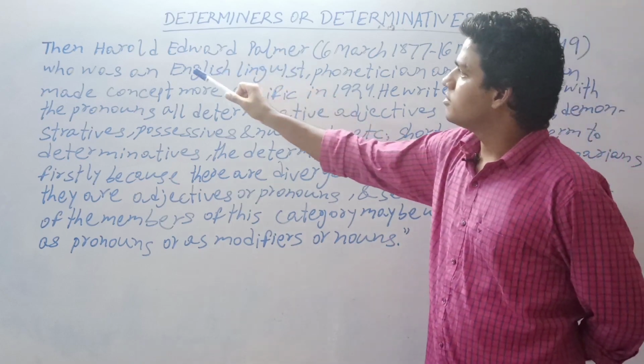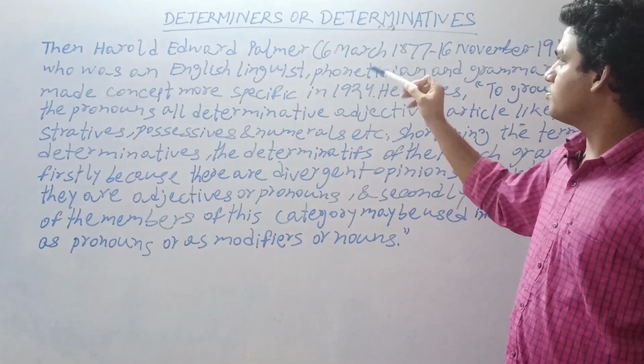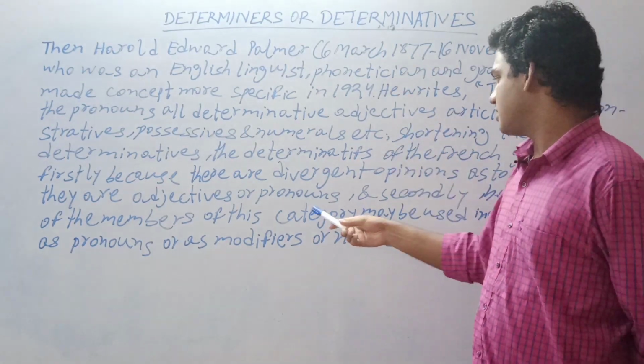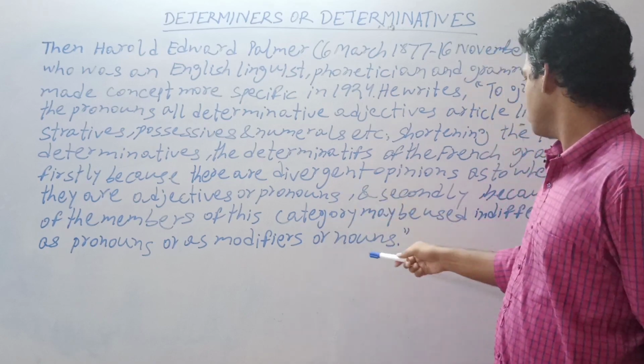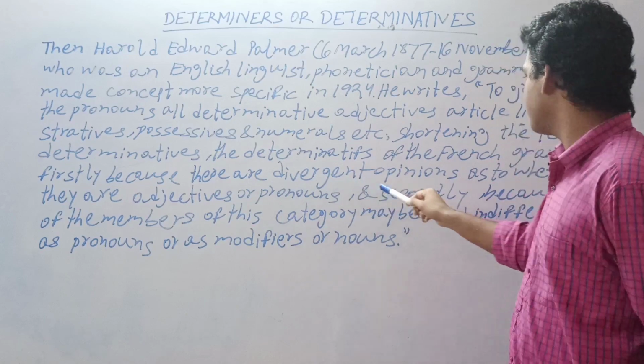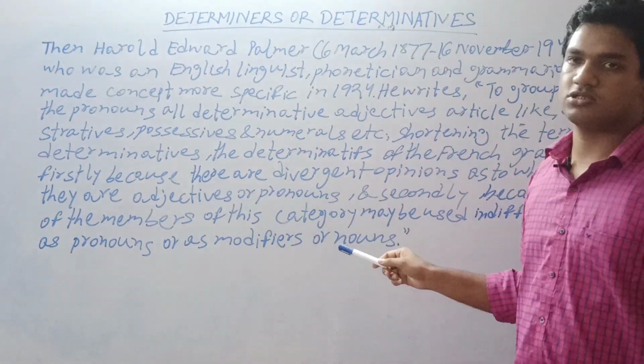That means Mr. Harold Edward Palmer brought a clear picture of determinatives and described two reasons behind it. The first reason is there are divergent opinions as to whether they are adjectives or pronouns.